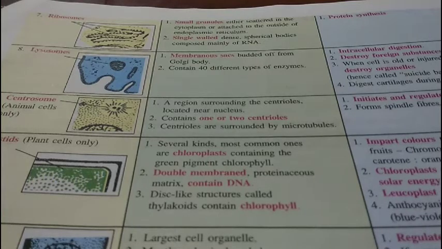If removed, the cell dies, and hence it is known as the brain of the cell because it regulates all the cell functions. Nucleus contains chromosomes which are the bearers of genes that control hereditary characters.